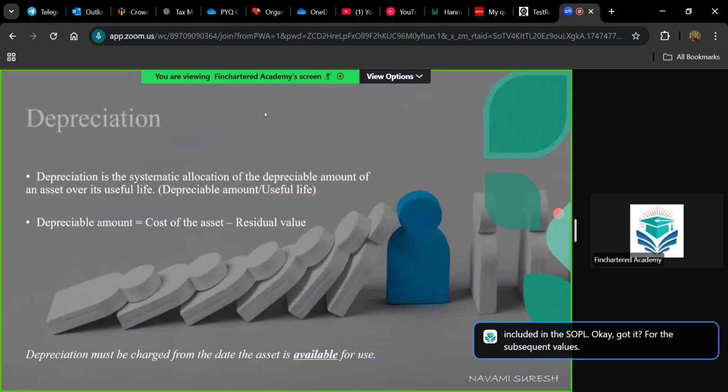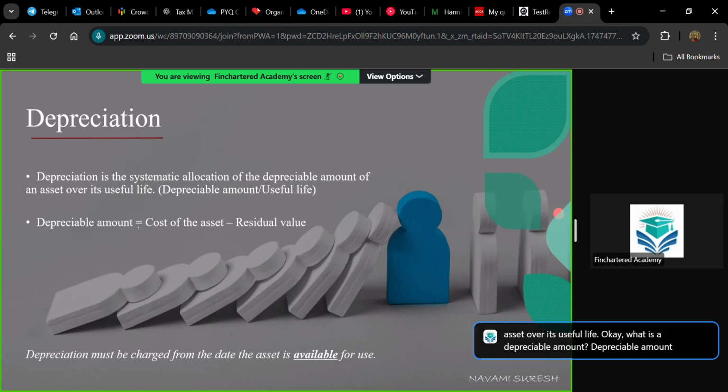Your next concept is depreciation. Subsequently, to calculate the amount of an asset to be shown in SOFP, you need an item called depreciation. What is depreciation? You might already be familiar with it. Depreciation is the systematic allocation of the depreciable amount of an asset over its useful life. So what is a depreciable amount?